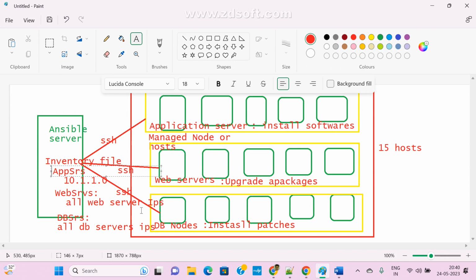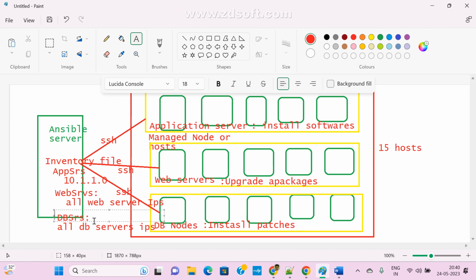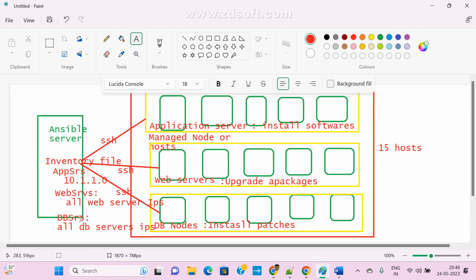Clear? For example, I want to do something in only DB servers. So there is one group, that is DB servers. Under this group, I am going to add only this IP address. Whenever you call DB servers, the Ansible server connects only to these DB server host machines.